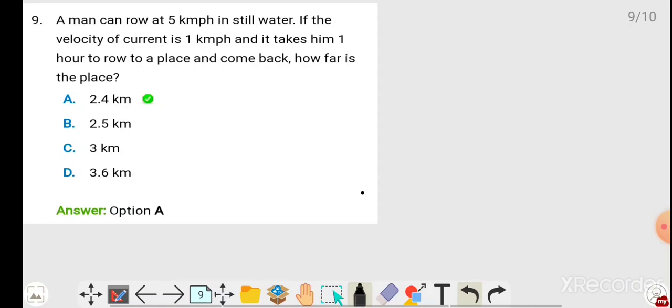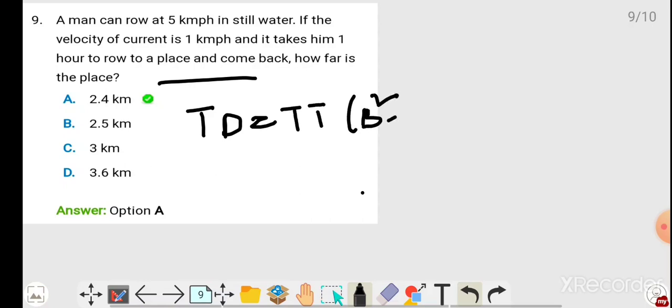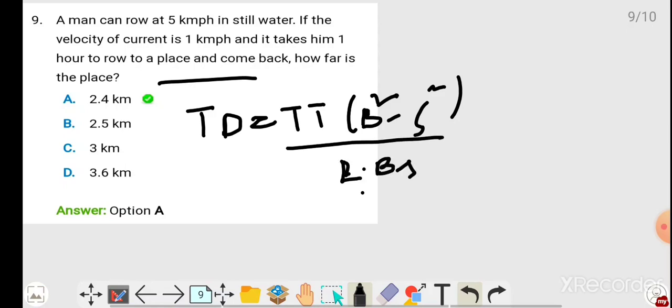I told you already, one place they were going and coming back means which formula I told previously. Total distance equals total time into boat speed square minus current speed square, divided by 2 times boat speed. So see friends, they want how far, means total distance. Total time it takes him is 1 hour to row and come back.